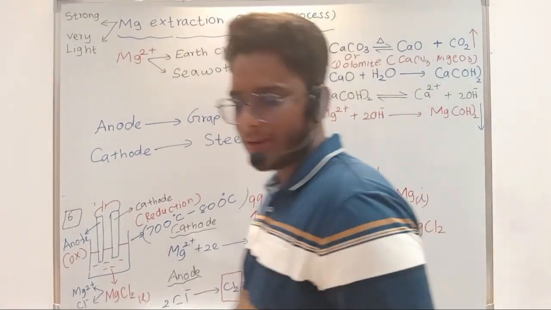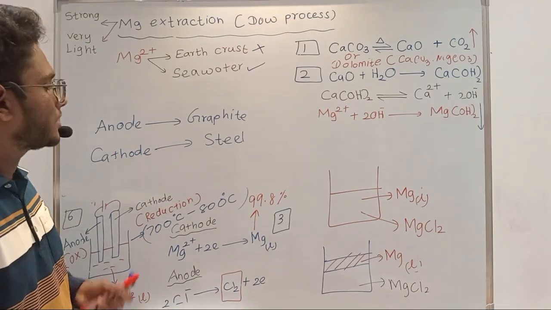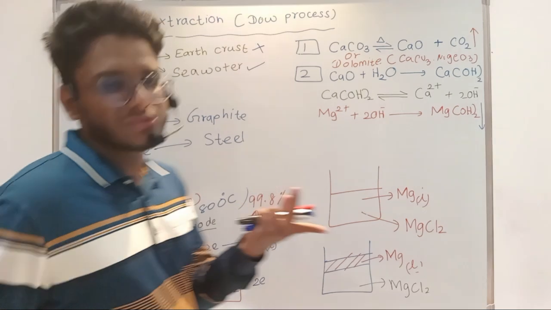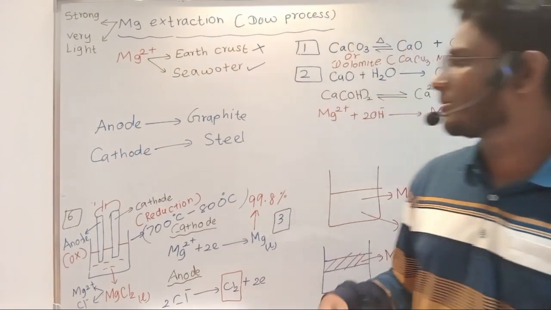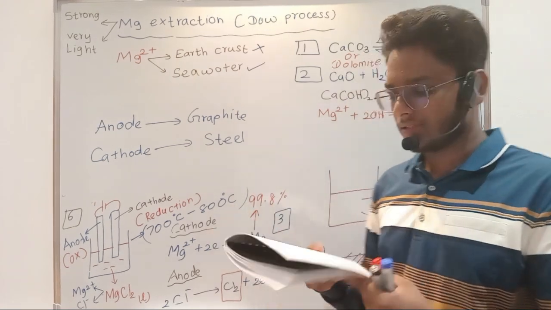You all might ask, why sir are we using graphite for anode and steel for cathode? I also don't know. Industrially they are using this. There might be other reasons, okay, but that is not needed for us.